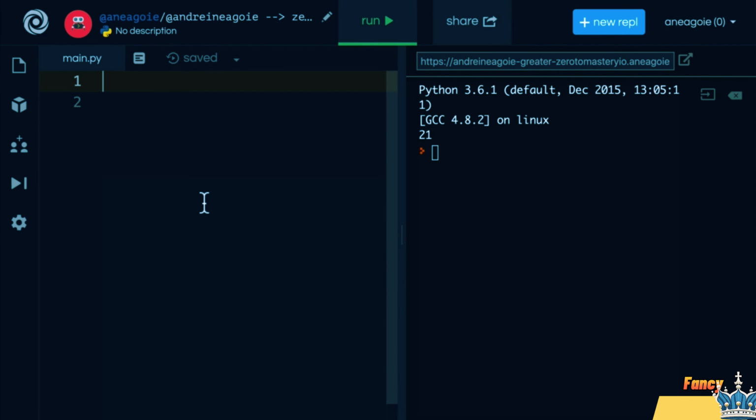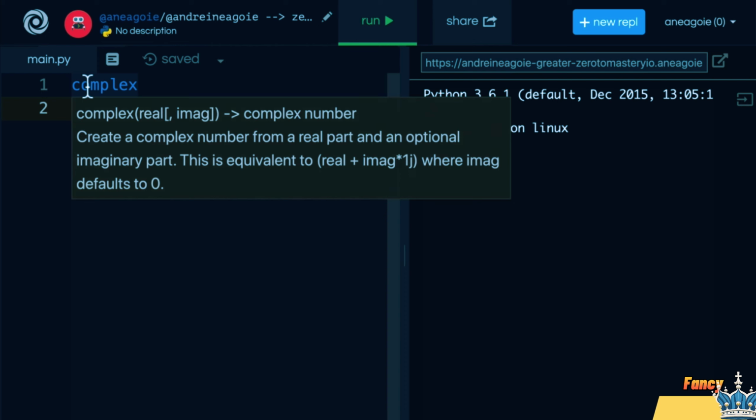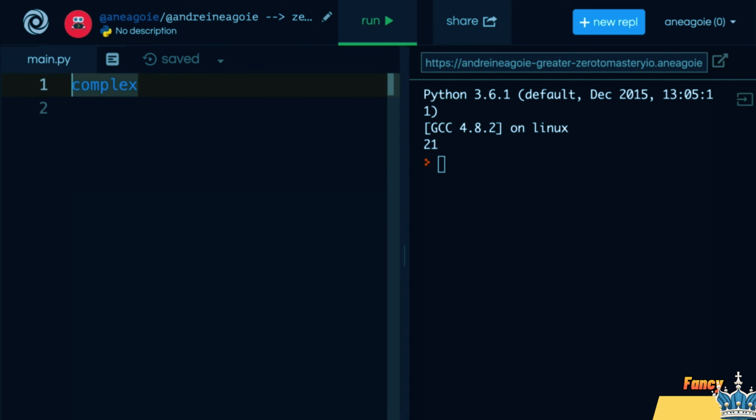Welcome back. This is a quick optional video with something that you probably won't use, but I want you to just know that it's out there. There's actually an extra data type that I didn't talk about, and it's called complex. And as the name suggests, it's pretty complex. However, a complex number is a third type. Instead of int and float, we also have this type for numbers.